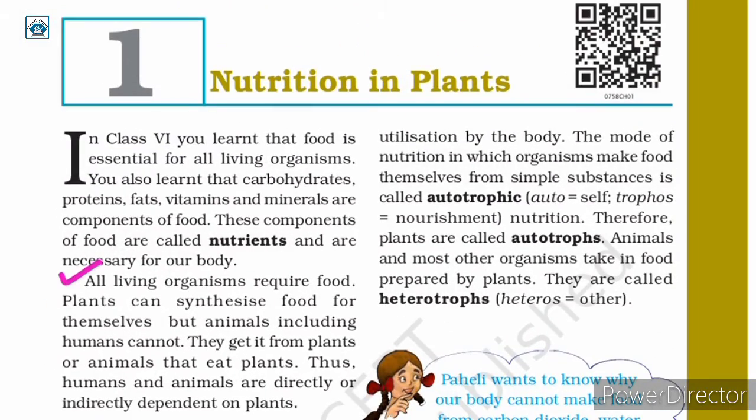Now here, food is required by all living organisms. We know this. Considering plants and animals, plants synthesize, that is, they prepare their own food. But animals, including us humans, are dependent on plants or other animals for our food requirements. So, humans and all other animals are directly or indirectly dependent on plants.